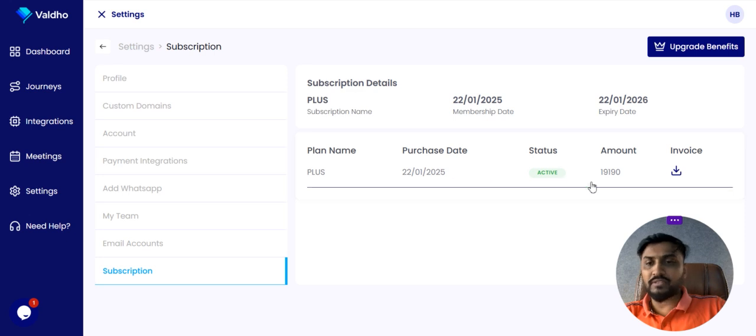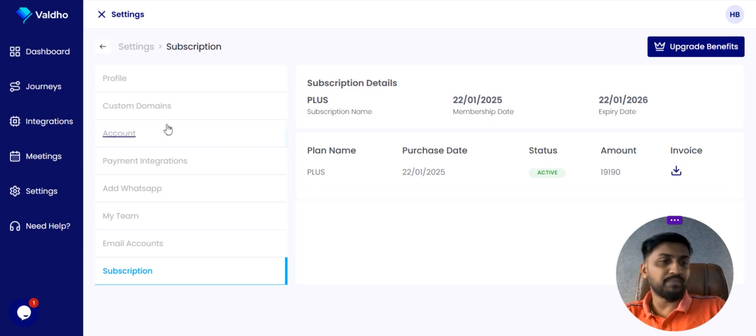And here is the subscription. Whatever subscription you have paid, you will see all the records over here. On a yearly basis, we offer a 20% discount if you pay all together. And on a monthly basis, you have to pay 2000 rupees every month.